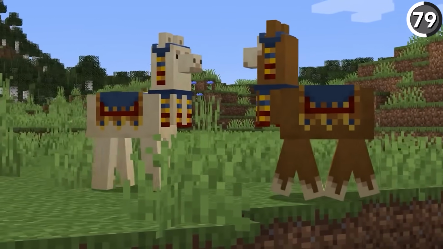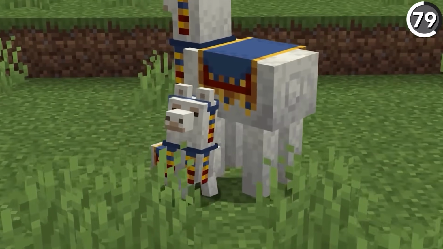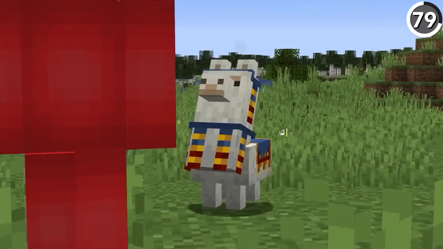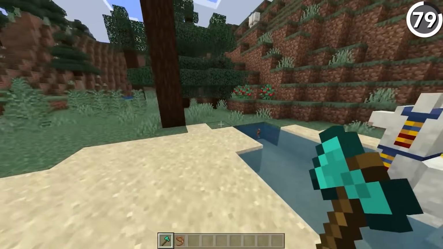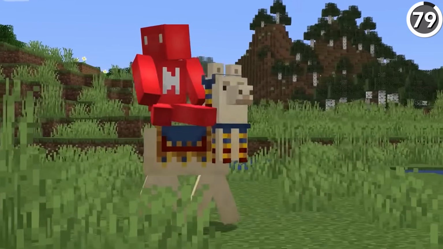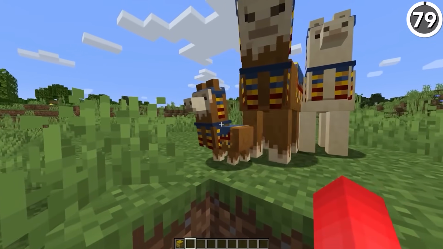No joke, all it takes is breeding the special llamas and you'll get an offspring with their same unique design, which is a pretty cool souvenir to have. So while it might still be more valuable to pocket the leads, this could be a way to dress up your next caravan, if that's something you're interested in.